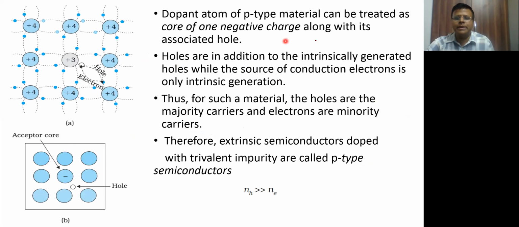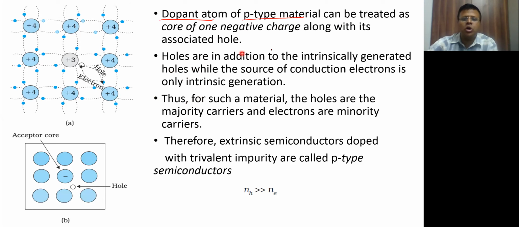Now going ahead to the next type of impurities. I don't know what this is about. Okay, this is about trivalent impurities. So dopant atom of the p-type material. No, actually they don't tell all these things. What's written here? Holes are in addition.